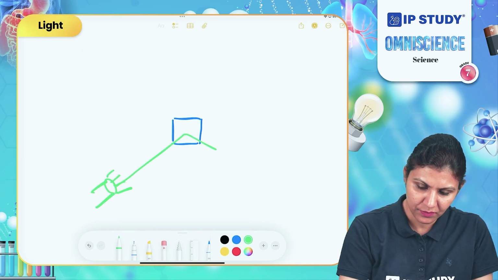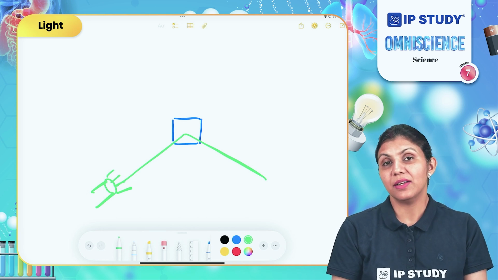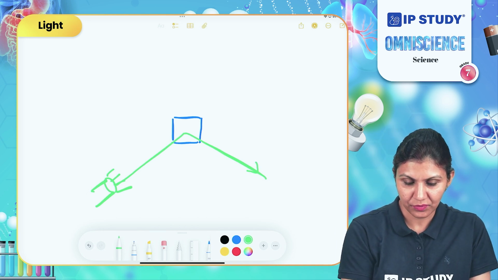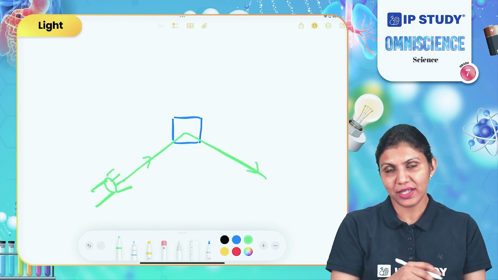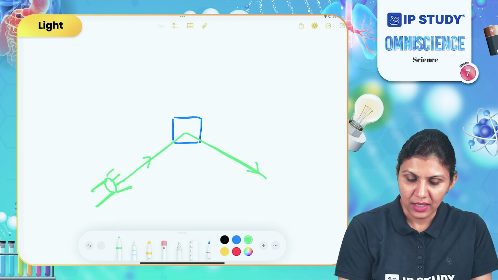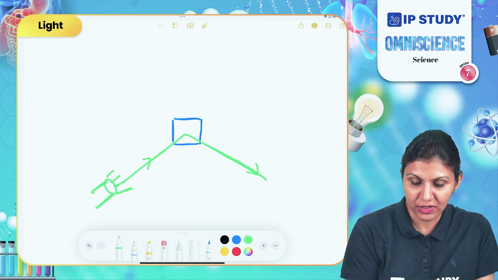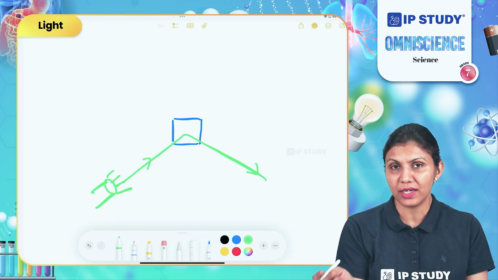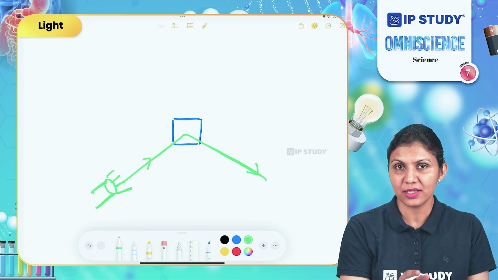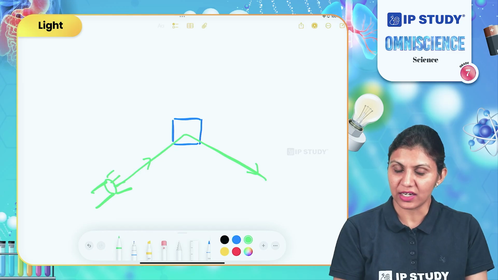Suppose it moves in a different direction like this. So the arrow is showing the direction of light. Now, the behavior of light which allows it to move in a different direction after striking a surface is called reflection.